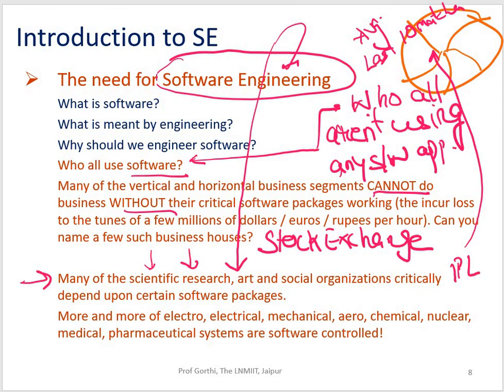More and more electrical, mechanical, aero, chemical, nuclear, medical, pharmaceutical systems are now software connected, right? Today, you are able to go ahead with this particular video just because we have tons of software applications working behind your telecom industry, where I have data, and then we have satellites, then we have all these applications using which we are creating these videos and writing on a tab or a writing pad.